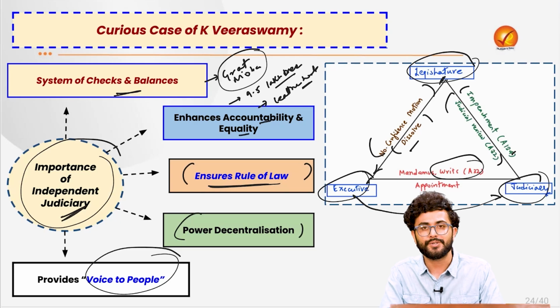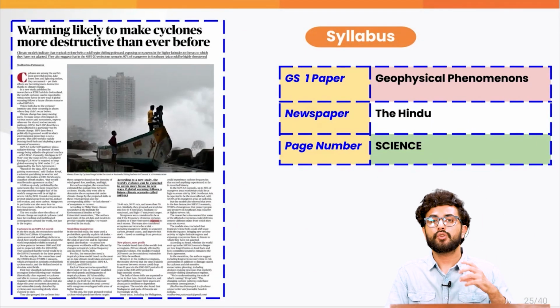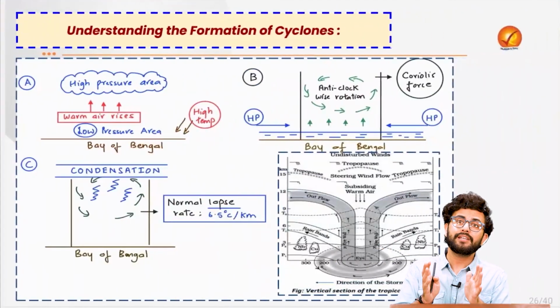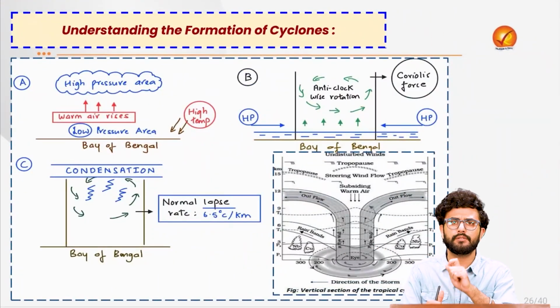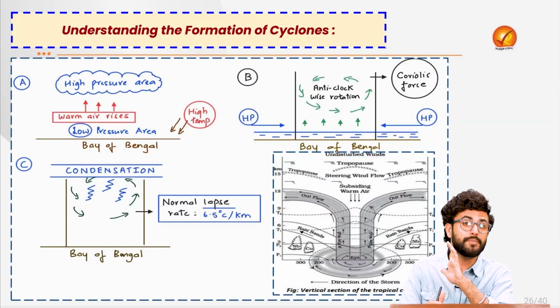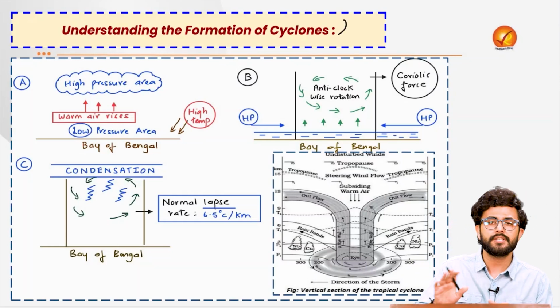We move forward to the next news, where we'll try to understand a very important article which has featured today, which talks about the intensification of cyclones which can take place because of rising global warming. It is on the line of a question which was also asked in your mains examination. The idea is that let's first try to understand the formation of the cyclone.